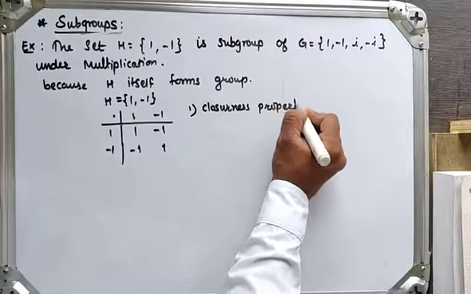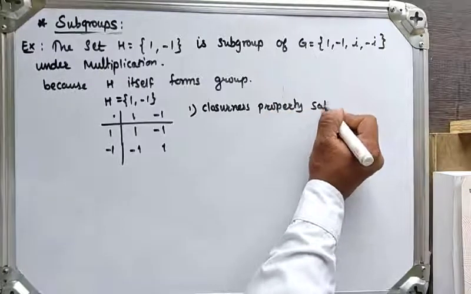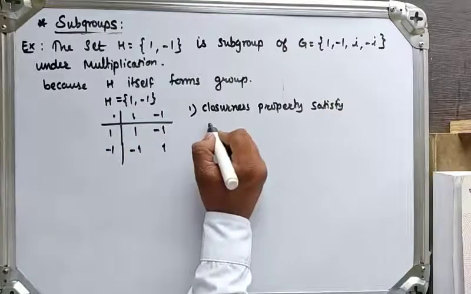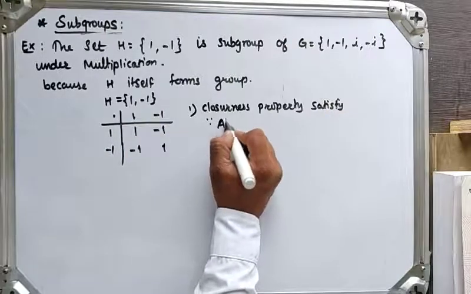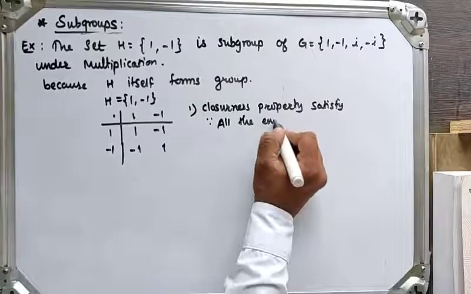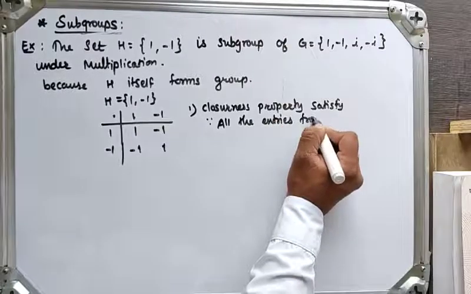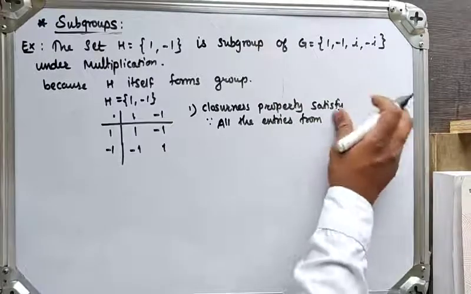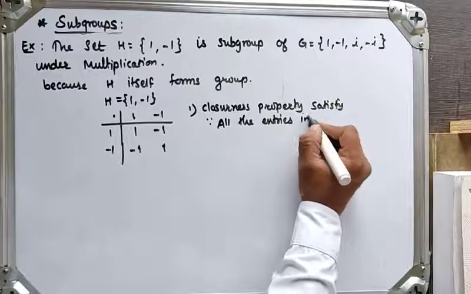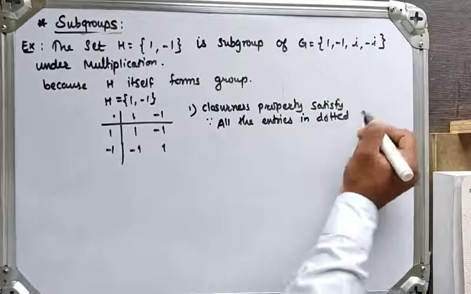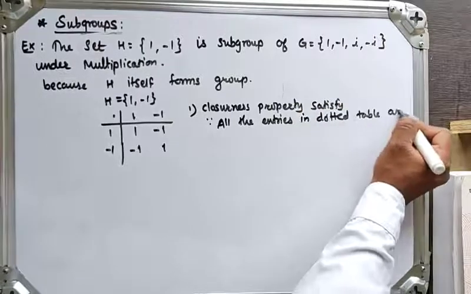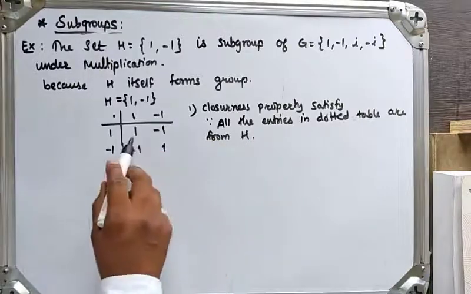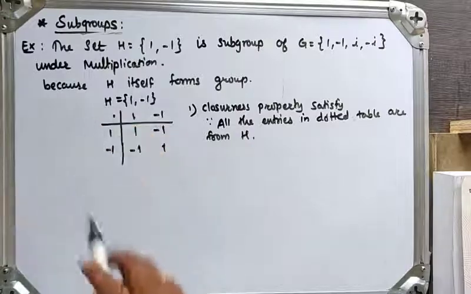Because all the entries in the table are from H, so these are all 1 and -1, which are in H.